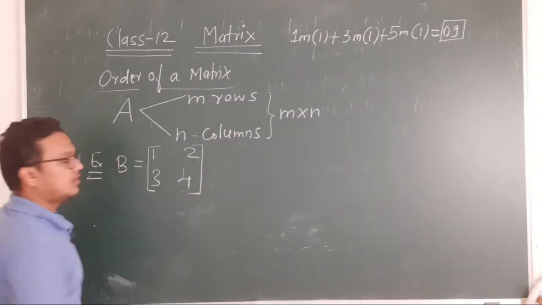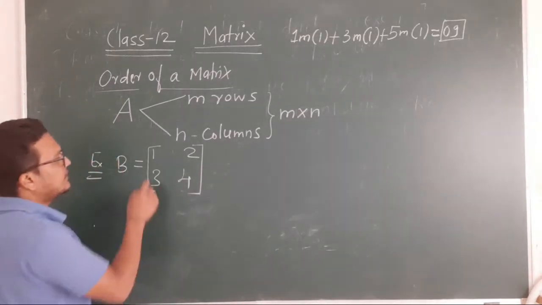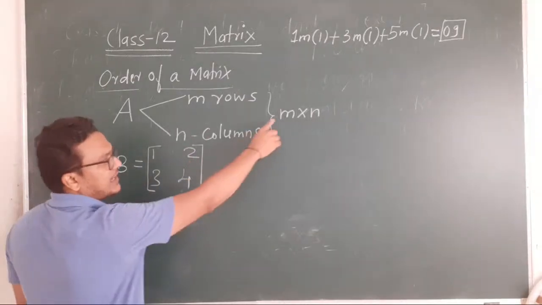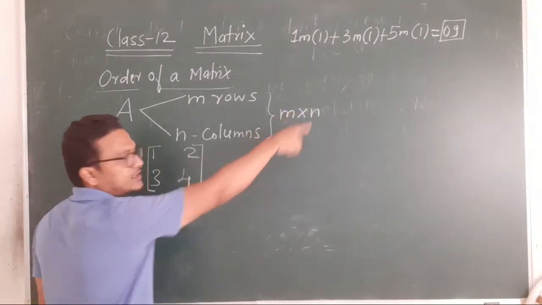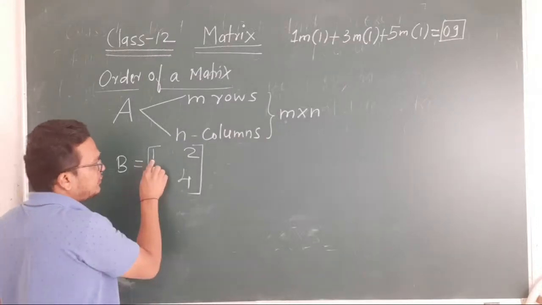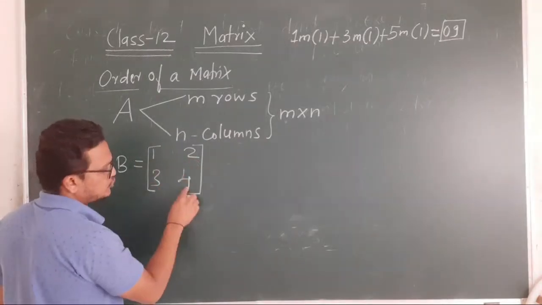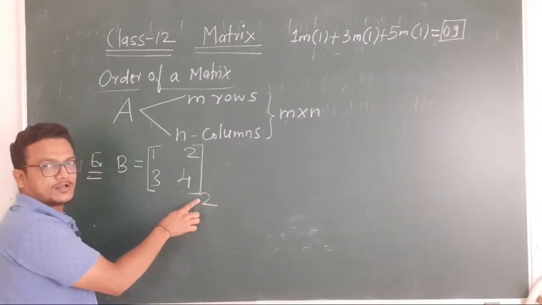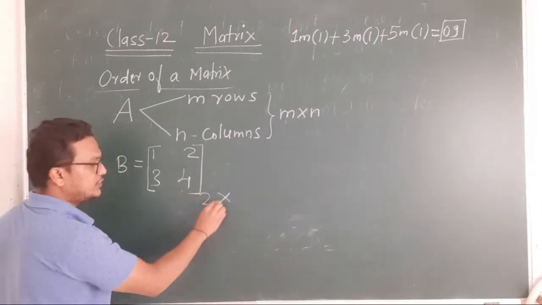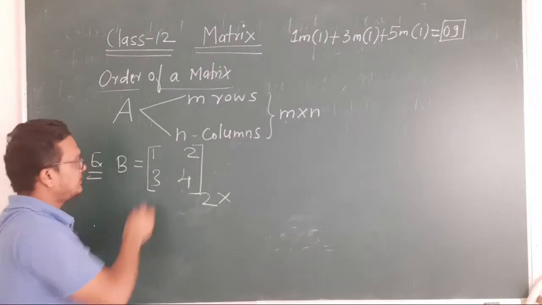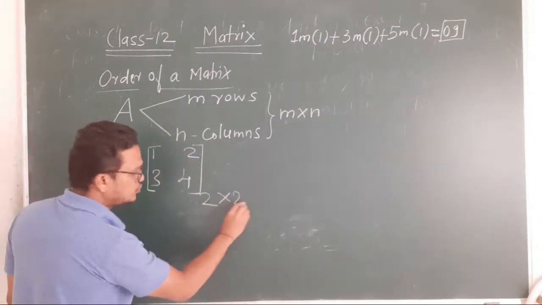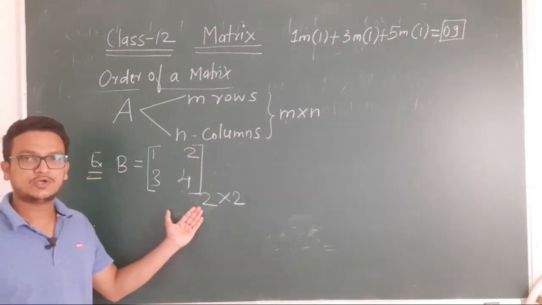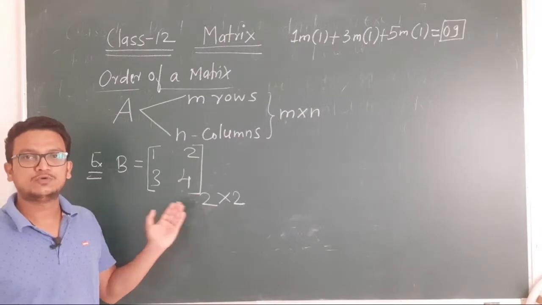While writing the order, what do you have to write? First rows and then columns. So how many rows are there? 1, 2, 2 rows are there, and the order will always be written at this corner. 2 into how many columns? 1, 2. So 2 columns are there. Therefore the order is 2 cross 2.